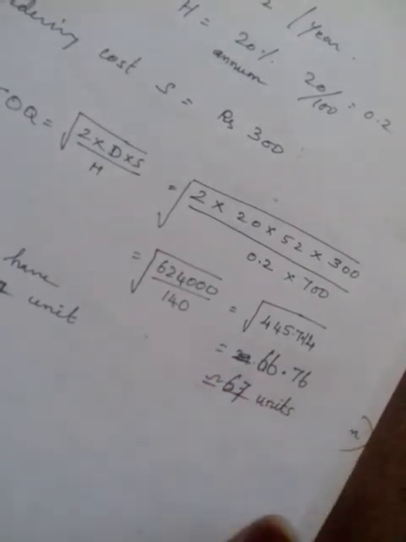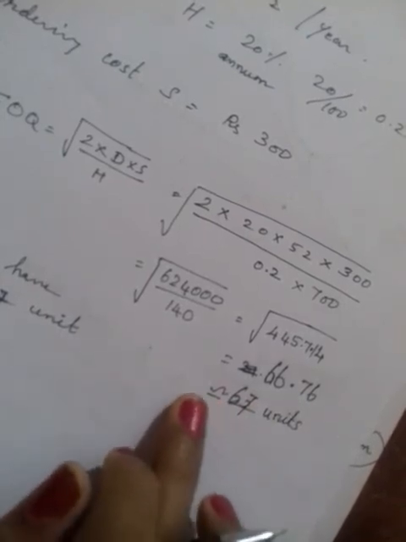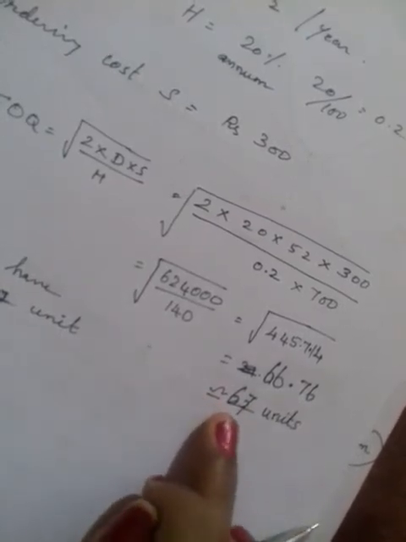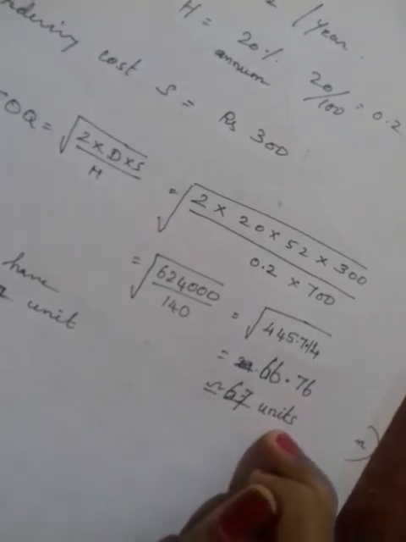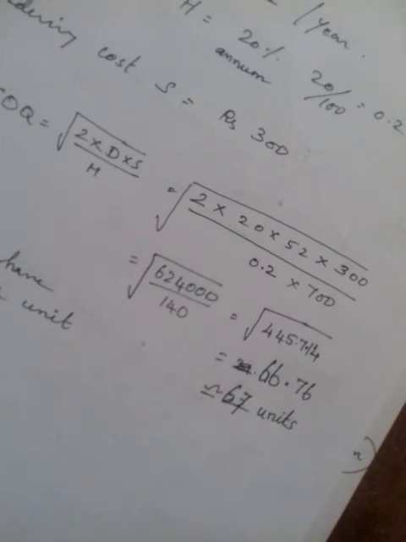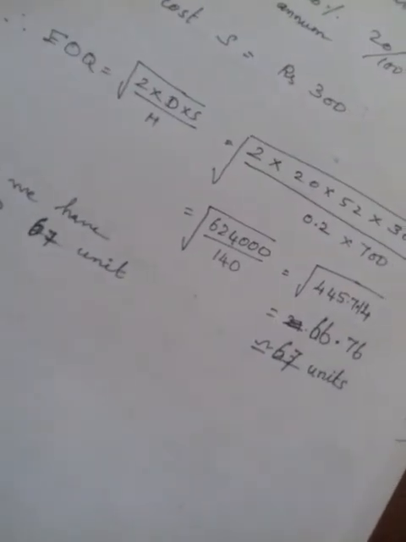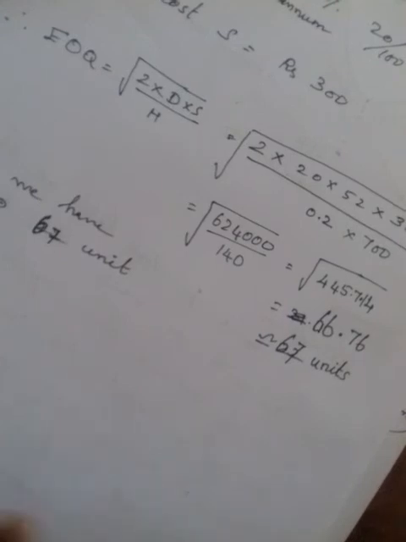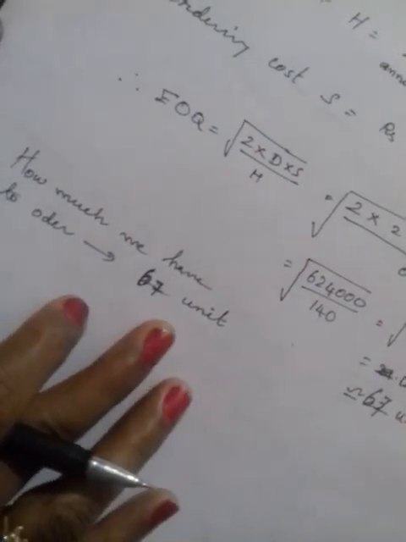Since it is a product, you have to convert it into a whole number. So approximately 67 units you have to order in order to minimize your holding cost and your ordering cost. So how much we have to order, which is the optimum result, is 67 units.